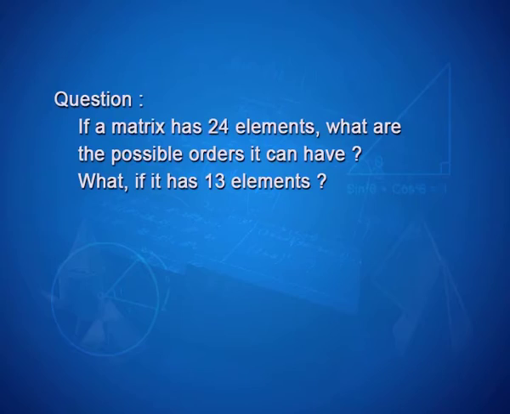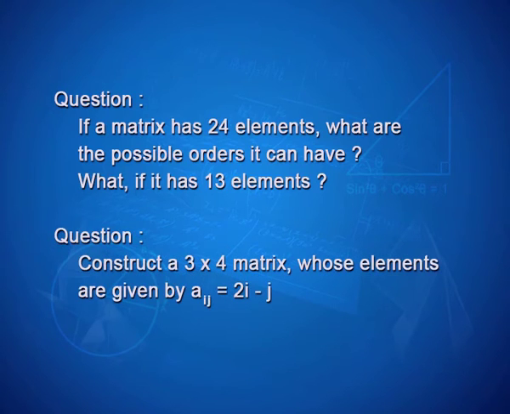Now, students, there is an assignment for you. Take down question number 1. If a matrix has 24 elements, what are the possible orders it can have? What if it has 13 elements? Question number 2. Construct a 3 by 4 matrix whose elements are given by aij is equal to 2i minus j.